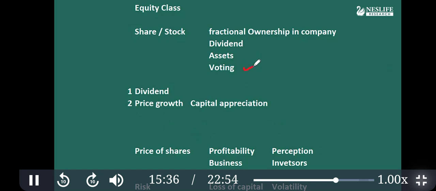Second, common shares have voting rights. They can vote in the general AGM. For retail investors, this is also not much useful. It is only useful for big shareholders who want to influence the management.